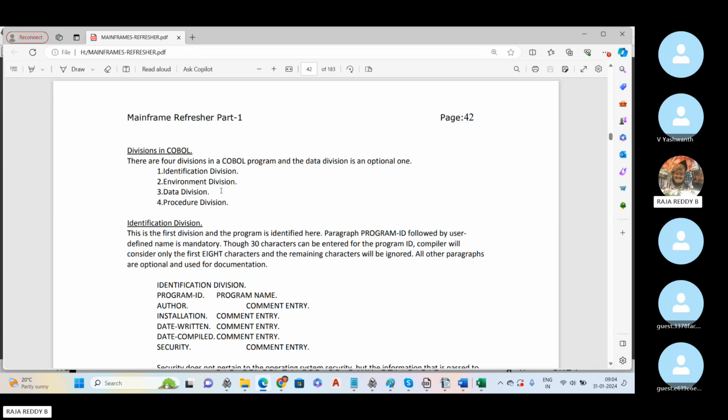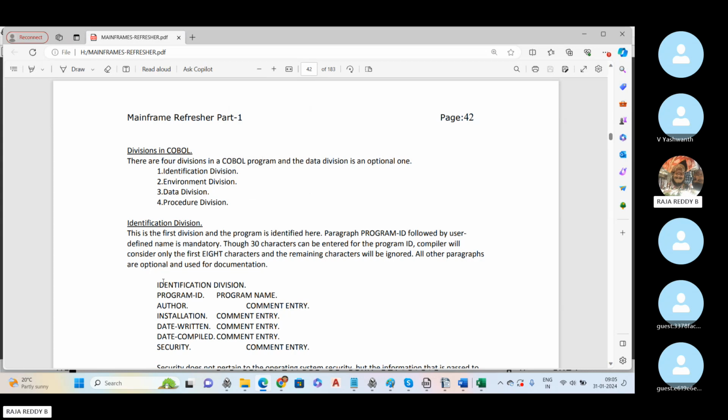Out of these 4 divisions, identification division is the mandatory division. Mandatory means compulsory. The remaining 3 divisions you can write if you want, based on conditions and situations. Otherwise, even if you skip them, it's no problem and your program will still run.